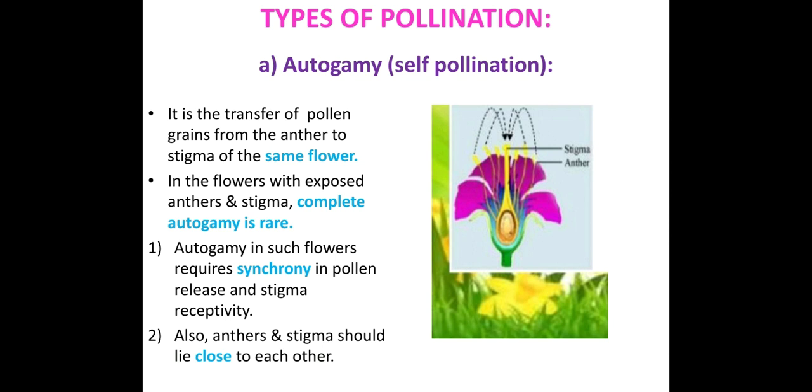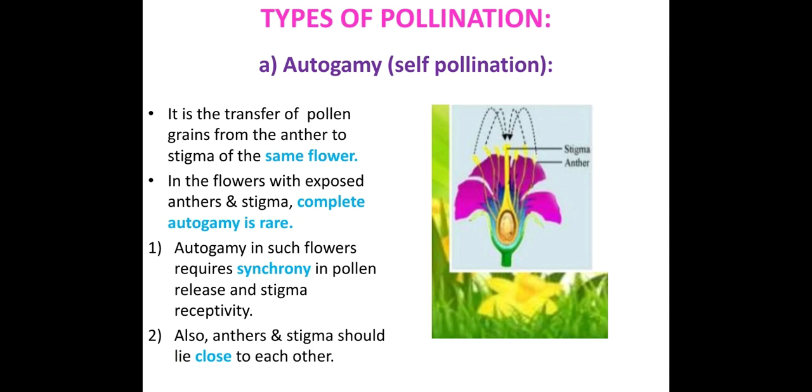Because if the anthers and stigma are exposed, there are chances of pollination happening by different sources, different plants, rather than the same plant. So complete autogamy is rare in such flowers, because they are more prone to pollination by other sources rather than their own flower.